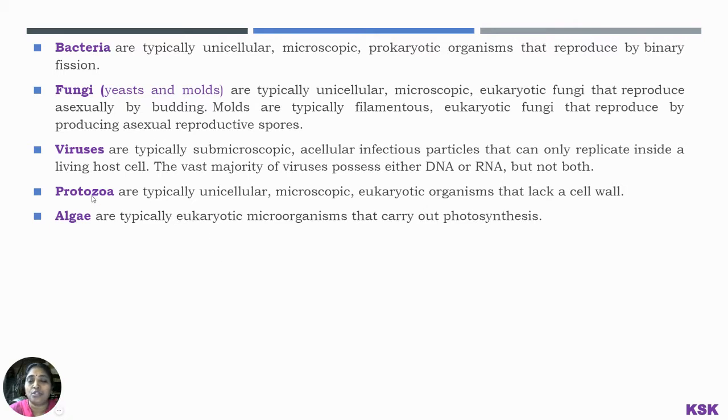Coming to the next one, protozoa. Typically, these are also unicellular, microscopic, eukaryotic organisms, and some of them lack a cell wall. The last one is algae. Algae are typically eukaryotic microorganisms that carry out photosynthesis. As we all know, algae are green in color because of the presence of chlorophyll.